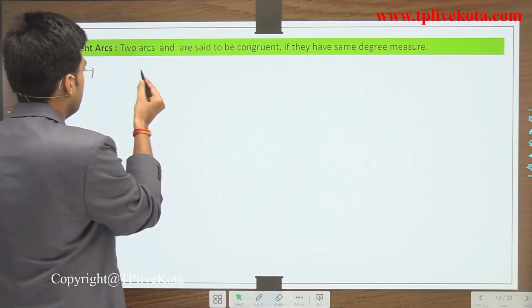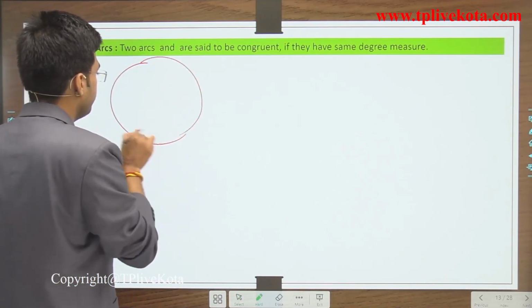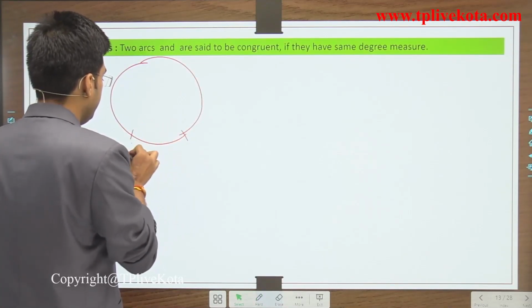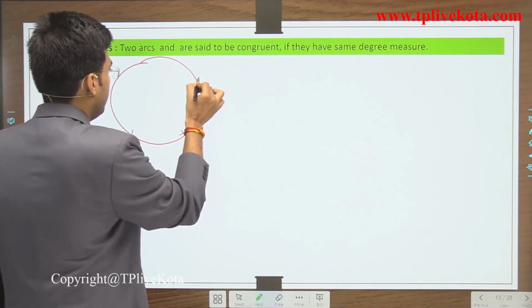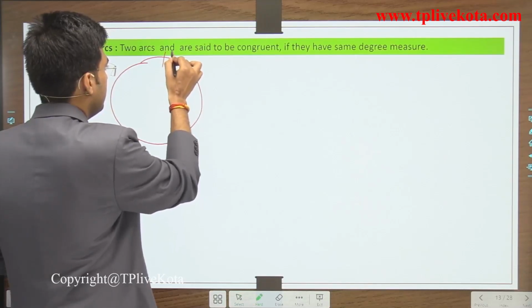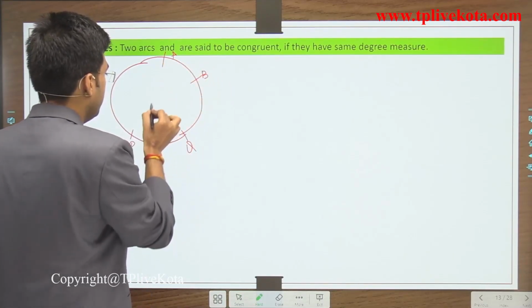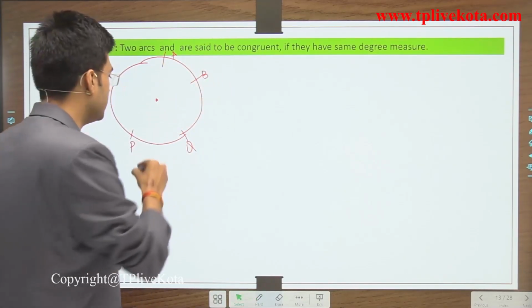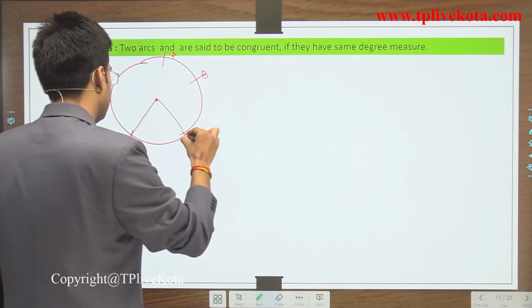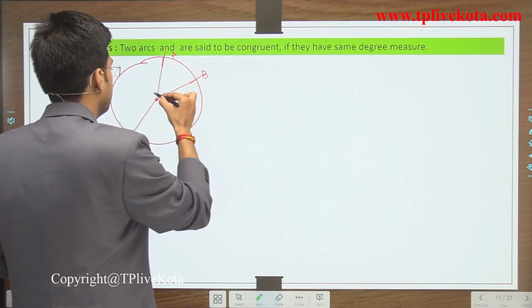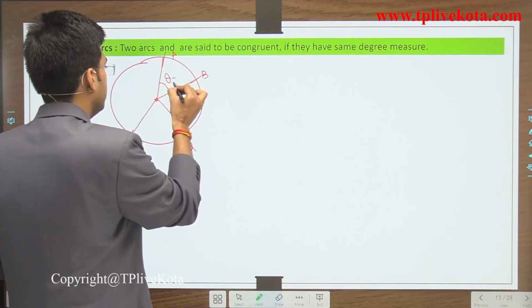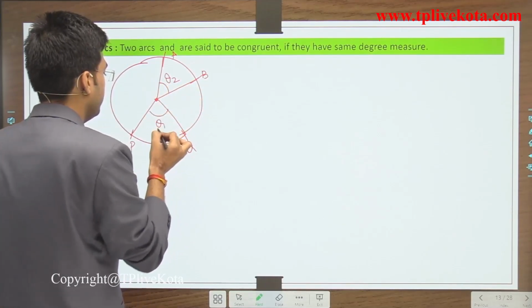Okay, so this is the circle, and this is P and Q, and this is A and B. This is the center of the circle, and this is theta 2 and this is theta 1.